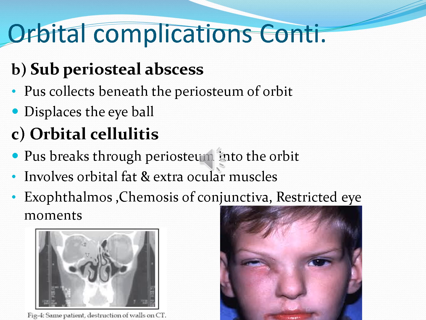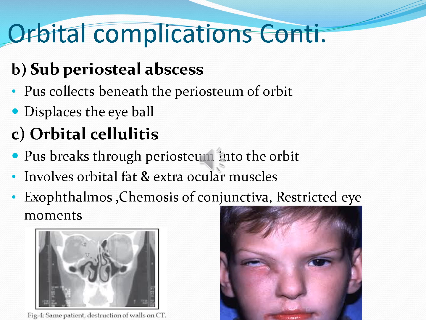Exophthalmos, there will be protrusion of the eyeball. The edema is present behind the eyeball, so it will push the eyeball forward. And chemosis of the conjunctiva. Chemosis means there will be red spots seen in the conjunctiva, and the movements of the eyeball will be restricted because there will be spasm of the extraocular muscles. Now, how will you diagnose this case?